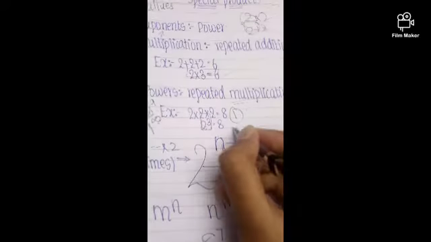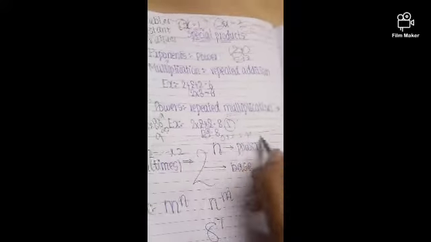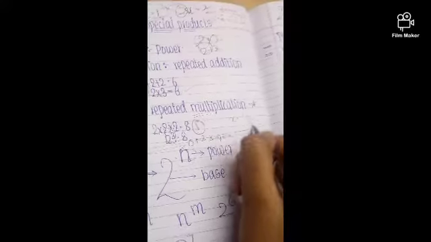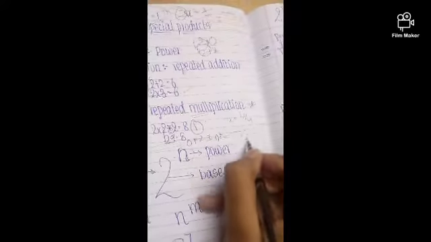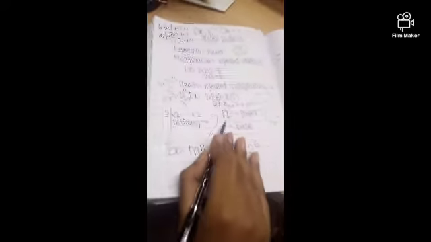So n can be 1 here, 2 here, 3 here, 4 here, or 0 or anything else. n can be any integer or whole number, negative numbers, positive numbers, fractions also. n can be 1 by 4, 3 by 2 or 9 by 6. This is a variable.